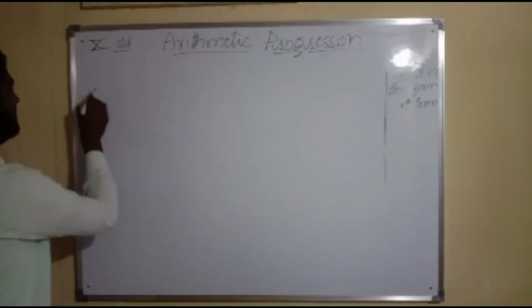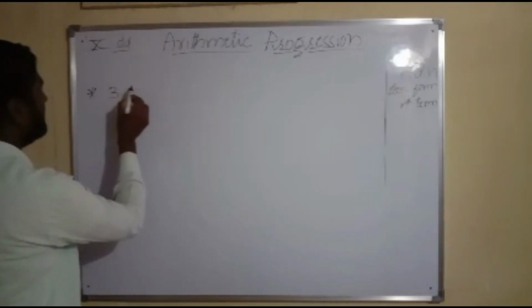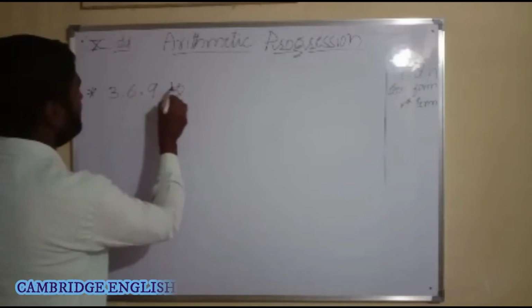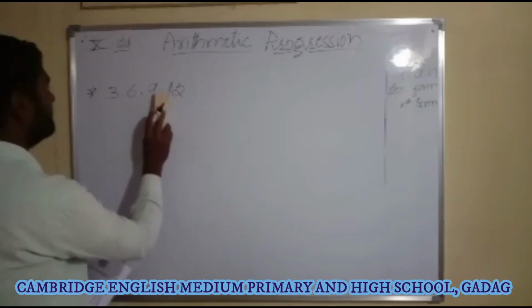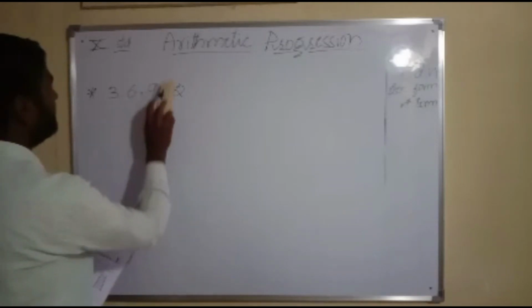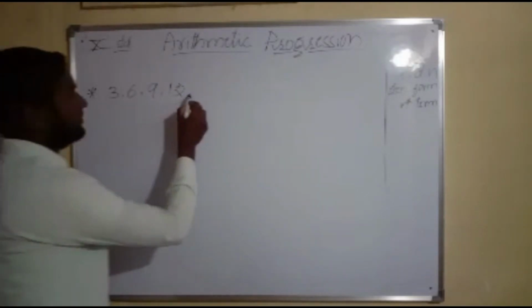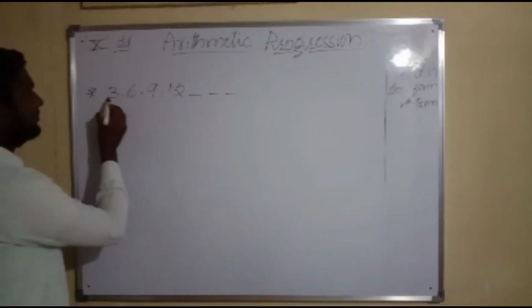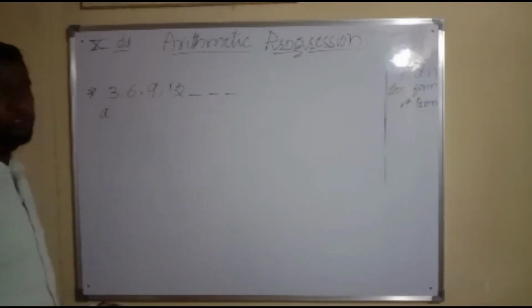See, here I have got a particular pattern: 3, as taken in the previous example, 6, 9, 12. In this sequence, in this pattern, the first term is indicated by A1.